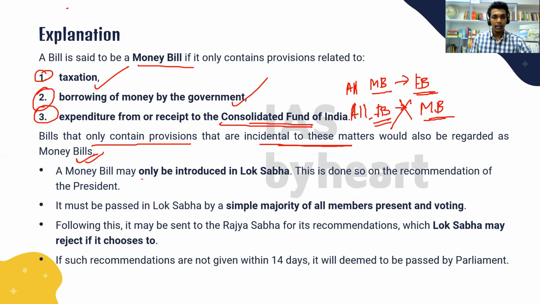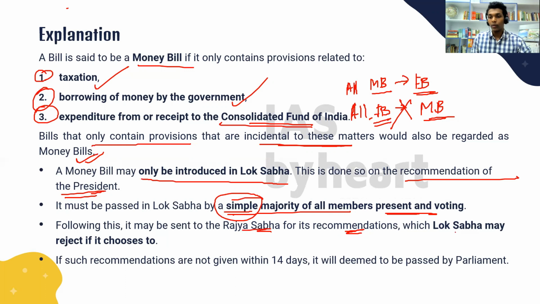Like our first statement said, it can only be introduced in Lok Sabha, and it is done so on the recommendation of the president, and it must be passed in Lok Sabha by a simple majority. Following this, it may be sent to Rajya Sabha for its recommendations, which the Lok Sabha may reject if it chooses to. So the Lok Sabha has no compulsion to accept Rajya Sabha's recommendations, and if such recommendations are not given within 14 days, it will be deemed to be passed. So there is a time limit on the recommendations from the Rajya Sabha as well.